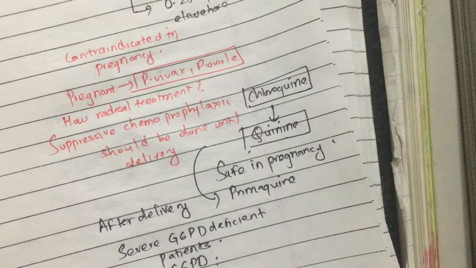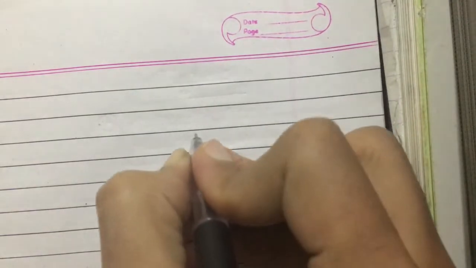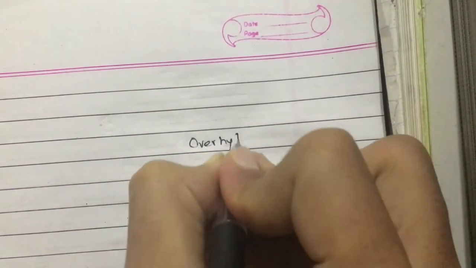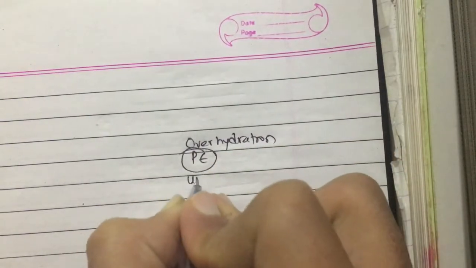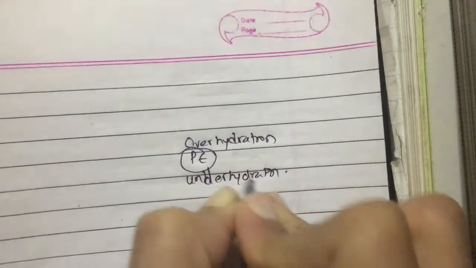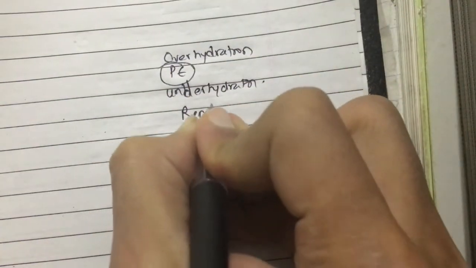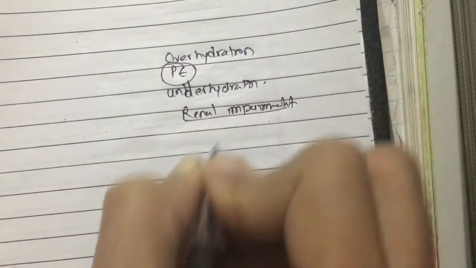Because in malaria, overhydration can lead to pulmonary edema, and underhydration can lead to renal impairment. So fluid management in malaria is very difficult.